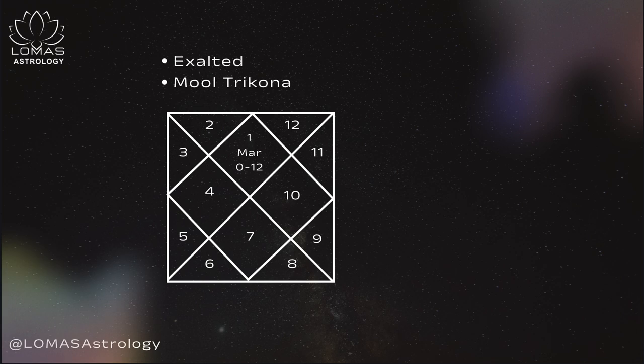Next, we can see whether a planet is in its Mool Trikon sign or not. A planet is considered in Mool Trikon up to a certain degree, then up to a certain degree in exalted. For example, Mars is considered in Mool Trikon if it is in 0 to 12 degrees. So any planet, not just Mars which I am giving as an example here, sitting in its Mool Trikon sign is considered a strong planet for that Kundli.